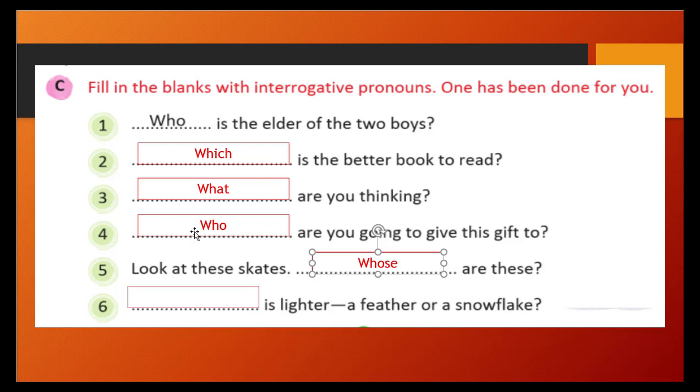And the last one is: blank is lighter, a feather or a snowflake. What is lighter, a feather or a snowflake? Or which is the lighter, feather or snowflake? Obviously, we will use which, which is the correct one. Which is the lighter, right? Yes. So this is how we have finished this exercise also. Let's go for the next point.